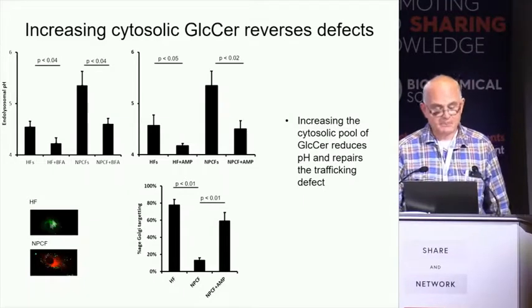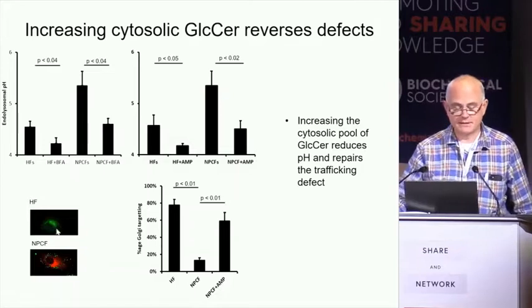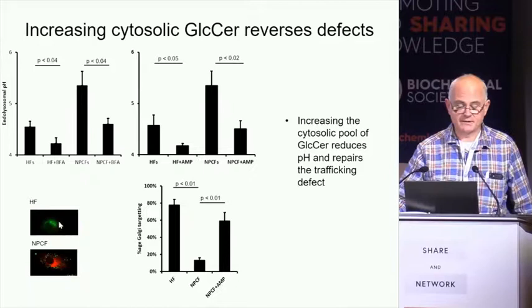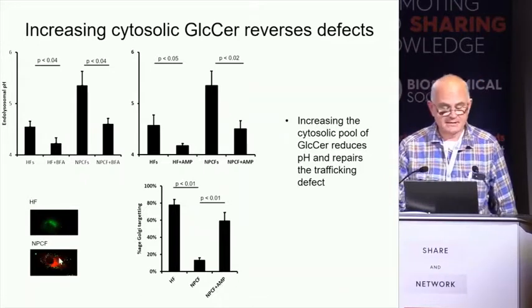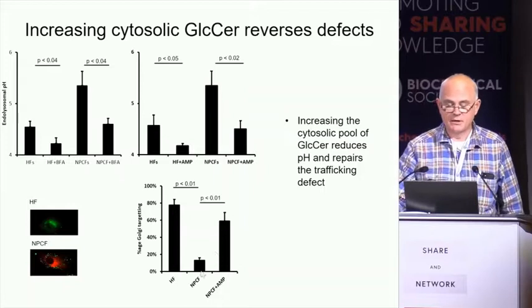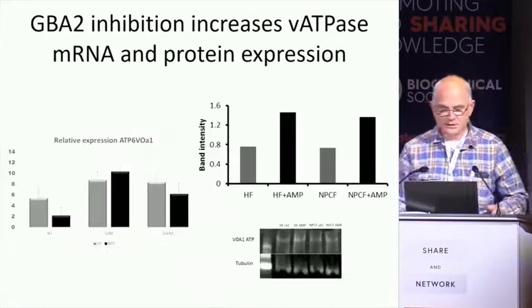We also get changes in Bodipy endocytosis using glycolipid-dependent endocytosis. Lactosylceramide is trafficked to the Golgi apparatus in normal cells, and this is disrupted in MPC fibroblasts, and this is also rescued on AMP-DNJ treatment.